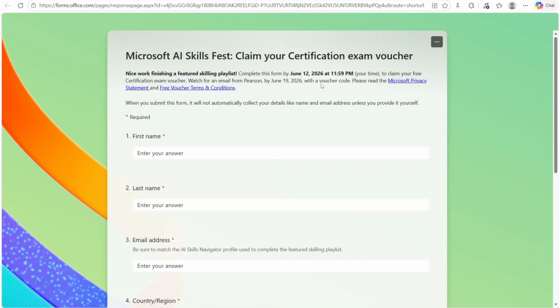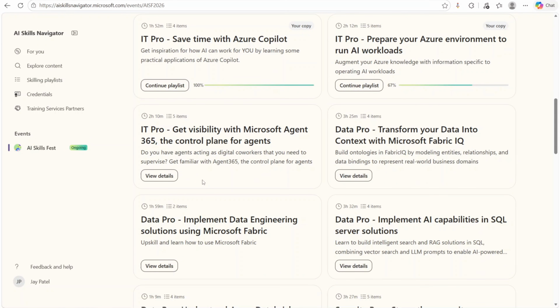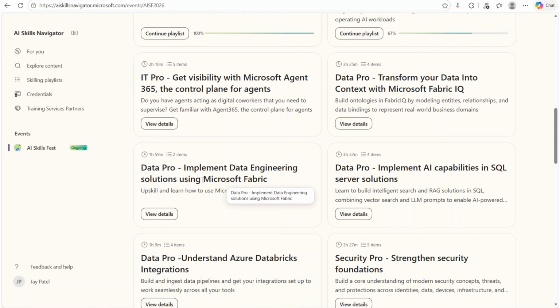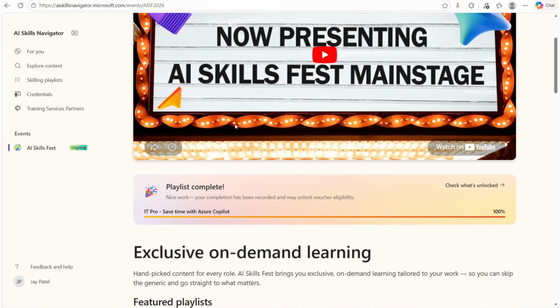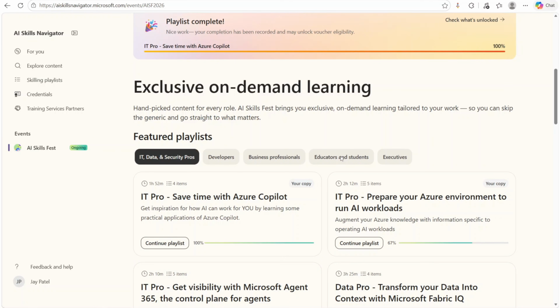Now the deadline to complete this entire process of completing the playlist and then applying for the voucher is 12th June 11:59 p.m. So make sure that you complete this process before that time, and it's not mandatory to complete all the playlists. You just need to complete one playlist, and then you can simply fill up the form, and then you'll be eligible to receive the voucher.